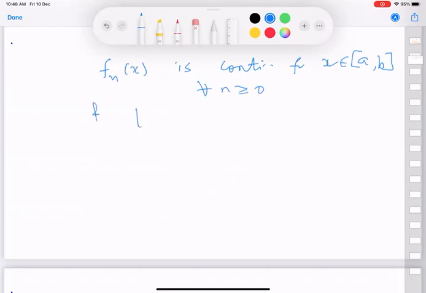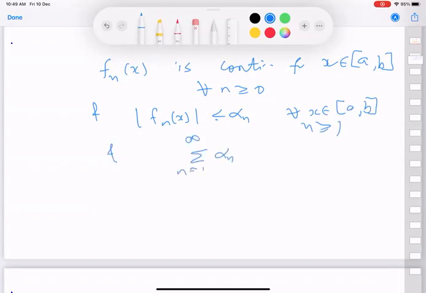And on the interval a to b, the nth one, f_n(x), is bounded by some number alpha_n, and the summation of alpha_n is finite.